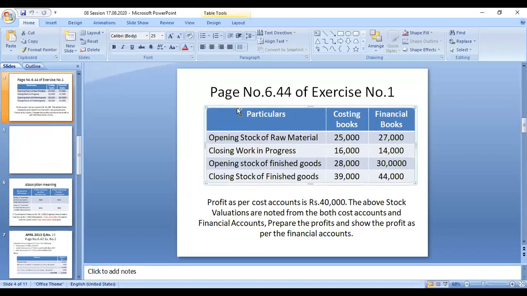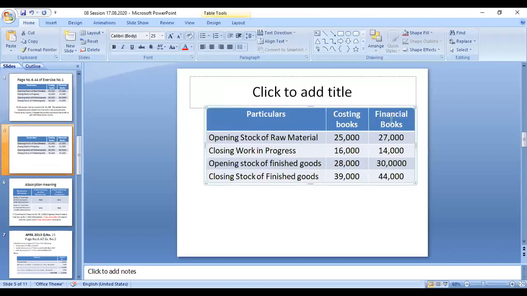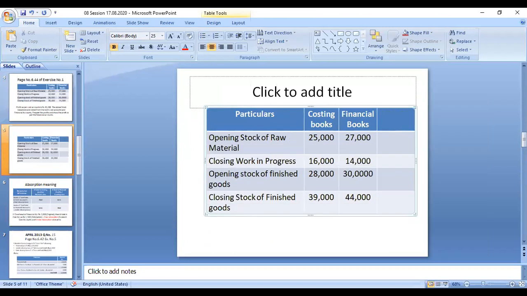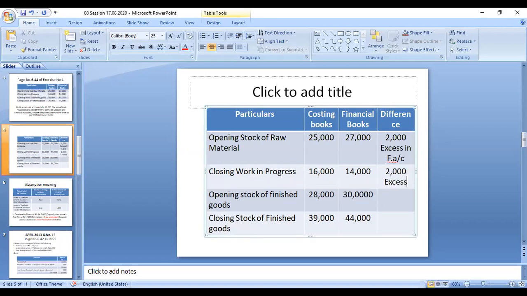So again we have to do one more time. What we have to do? Now you have to open and insert a column to the right, so that you can find the difference. There is a difference of 2,000 that is called excess in financial accounts. This also, 2,000, is an excess in cost accounts.